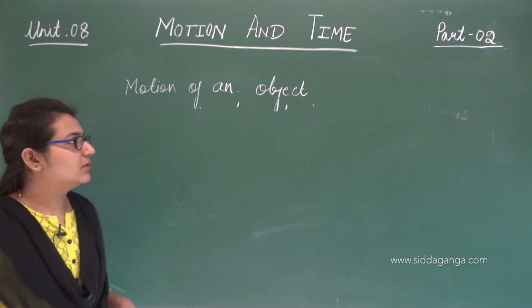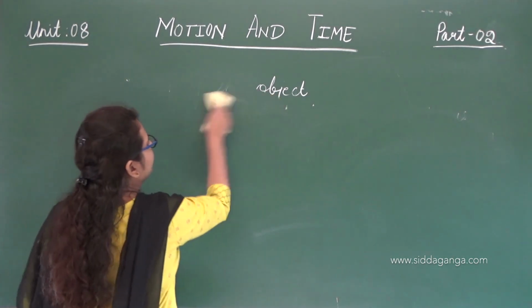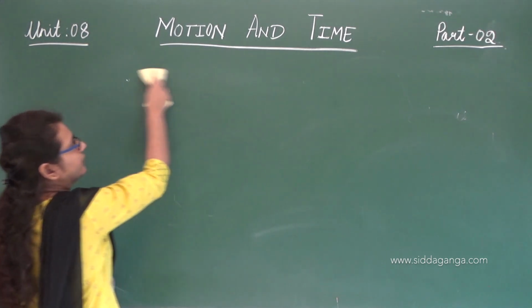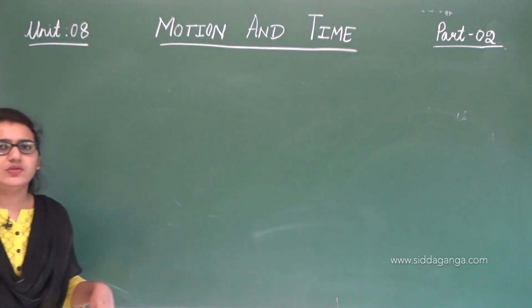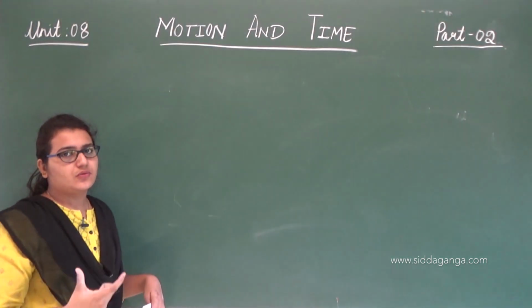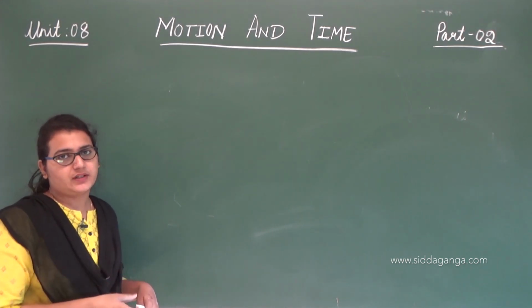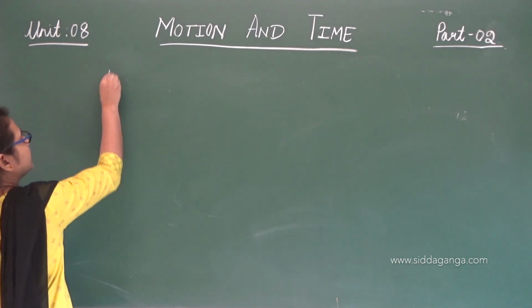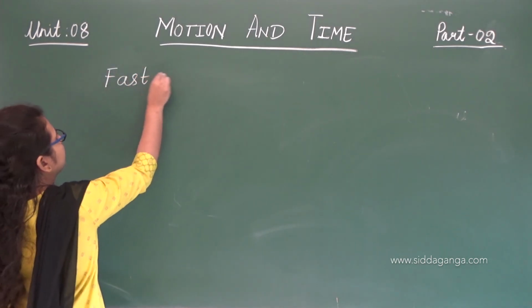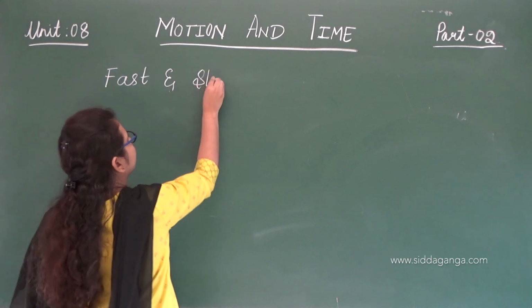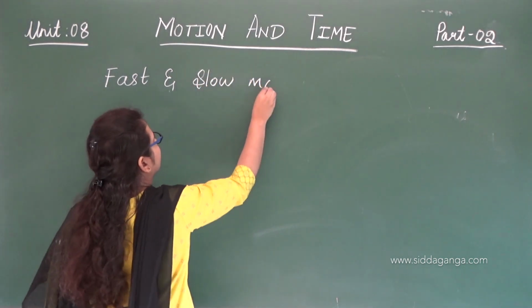How do you say he runs fast, or she walks slow? What exactly determines that movement? Let us see what determines these fast and slow motions.